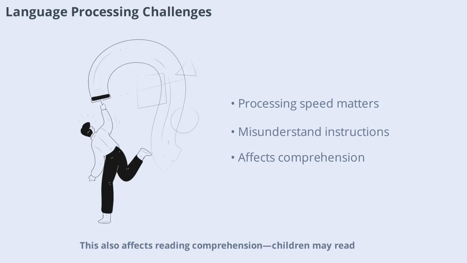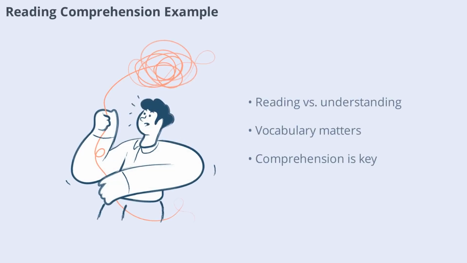This also affects reading comprehension. Children may read words fluently but not grasp their meaning, leading to confusion and weak understanding. Consider a child reading, "The farmer harvested the crops before the storm arrived." The child may read every word correctly but not understand what harvested means or why the farmer acted before the storm. This shows how language processing affects comprehension. It's not enough to read words, understanding their meaning is crucial for learning.